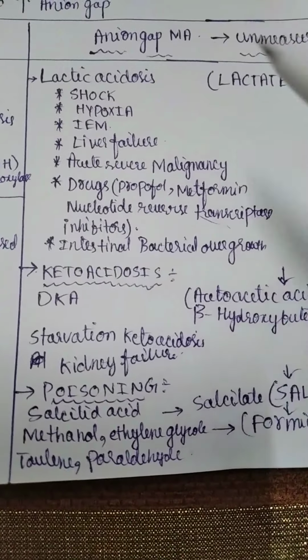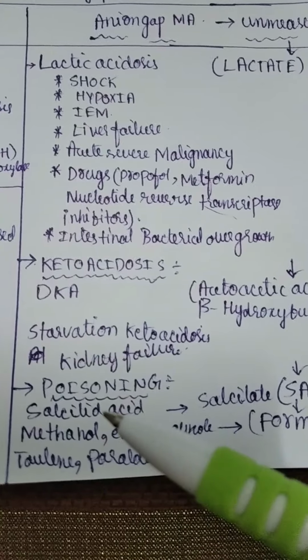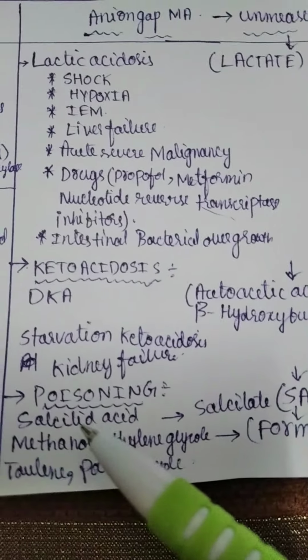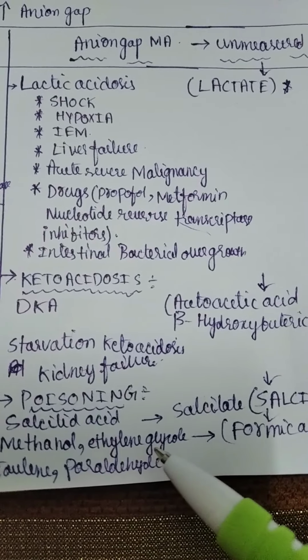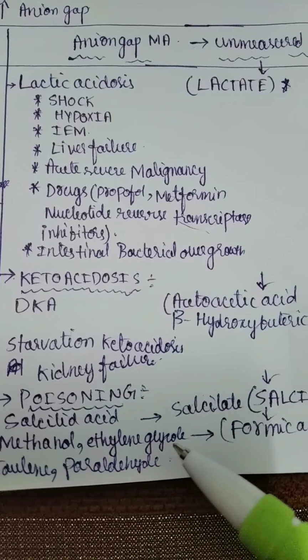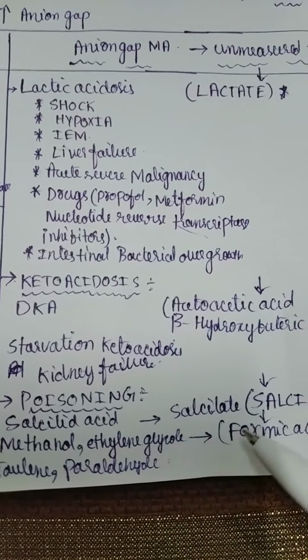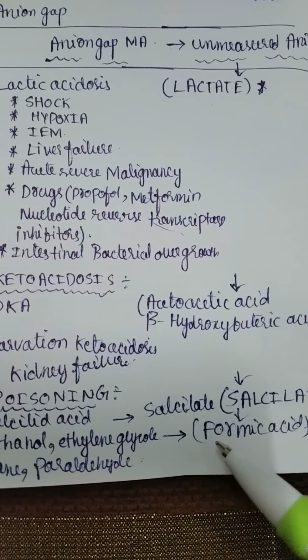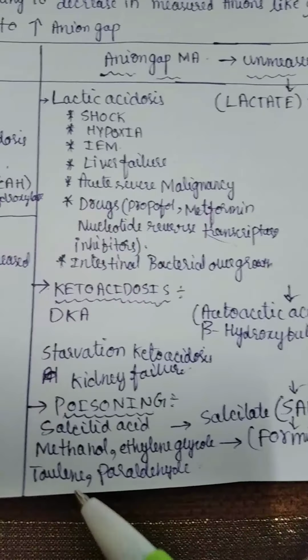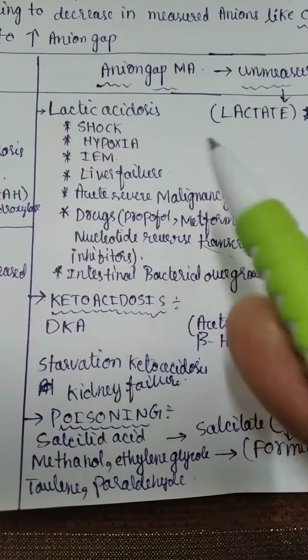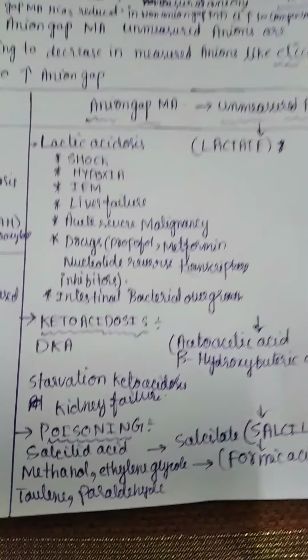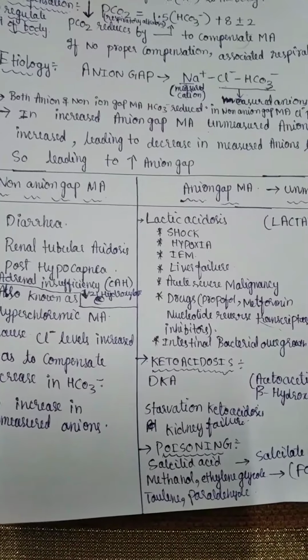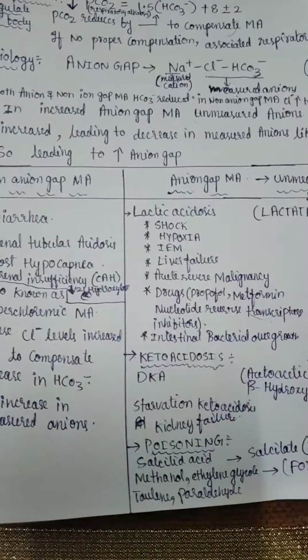Next is poisoning. Next example of anion gap metabolic acidosis is seen in salicylic acid poisoning. Here the unmeasured anion is salicylate. Methanol and ethylene glycol poisoning. Here the unmeasured anion is formic acid, and other poisonings leading to anion gap metabolic acidosis are toluene and paraldehyde. Okay, this is the etiology of anion gap metabolic acidosis.